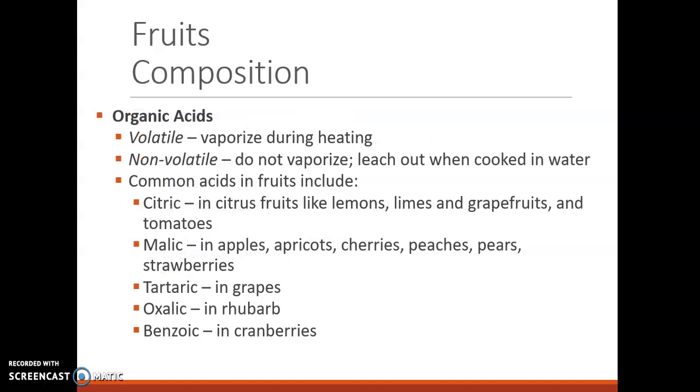So the organic acids: the volatile acids vaporize during heating, but the non-volatile acids do not vaporize, and they leach out when cooked in water. And some common acids in fruits include citric acid, which is found in lemons, limes, grapefruits, and tomatoes; malic acid, found in apples, apricots, cherries, pears, strawberries; tartaric acid, found in grapes; oxalic acid, found in rhubarb; and benzoic acid, found in cranberries. Now remember, rhubarb is structurally a vegetable, but we classify it as a fruit nutritionally.